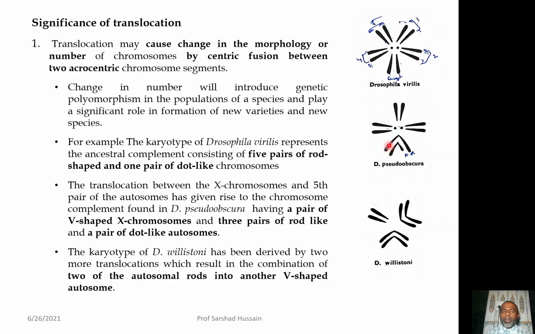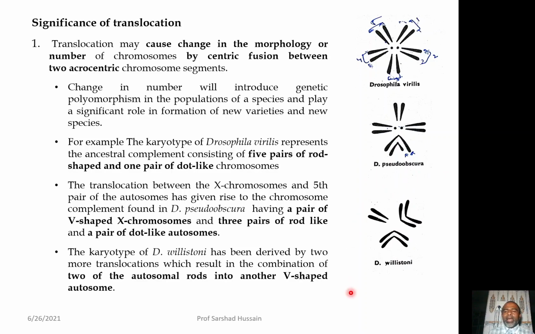So, because of this fusion, the X chromosome now become the V shape, and the total pair of the chromosomes is reduced. Now, you can count 1, 2, 3, 4 and 5. So, out of 6 only 5 pairs are there, because 2 pairs have joined themselves because of the translocation. So, this is the formation of the new species called the Pseudobascura.